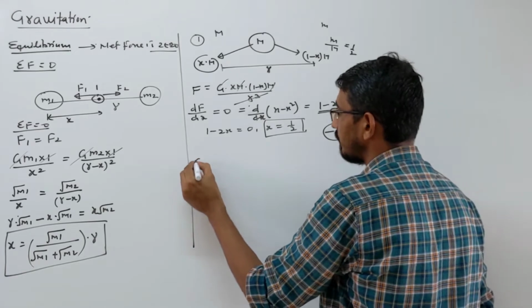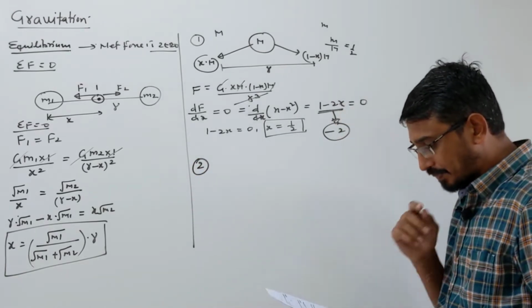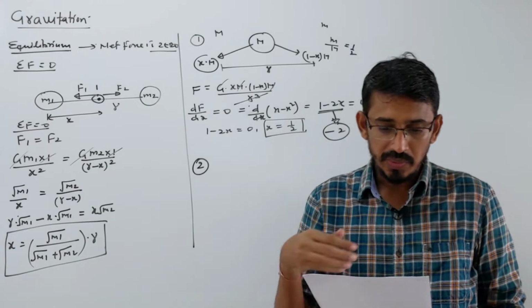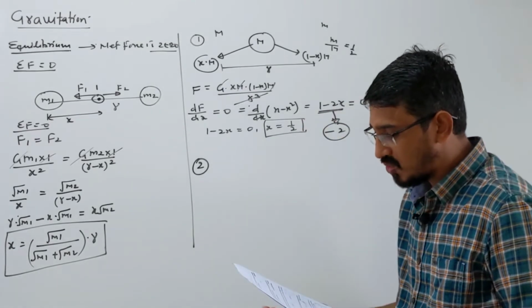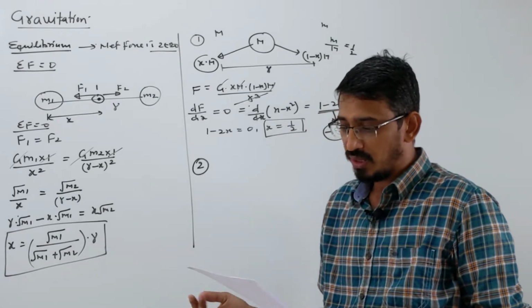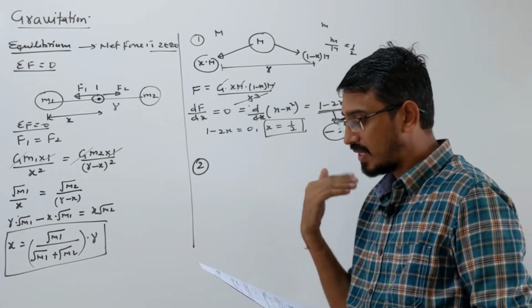Okay, let's do the next question. So the next question is saying that the mass of the moon is about 1.2% of the mass of the earth, right? Compared to the gravitational force that the earth exerts on the moon, the gravitational force the moon exerts on earth will be what?